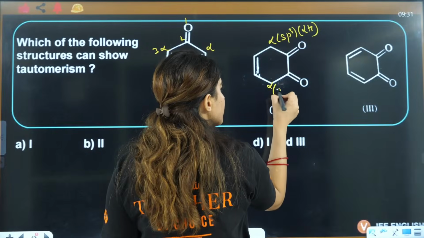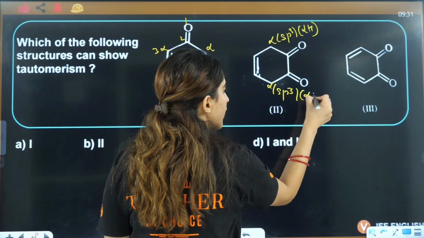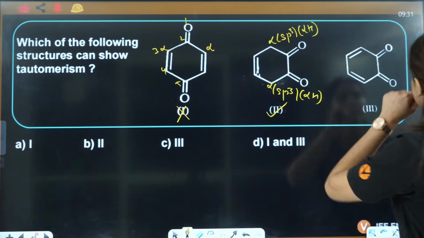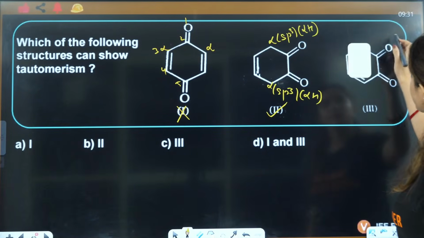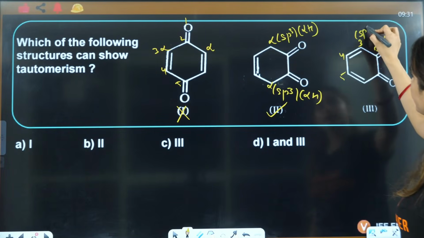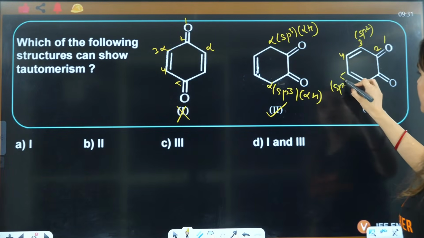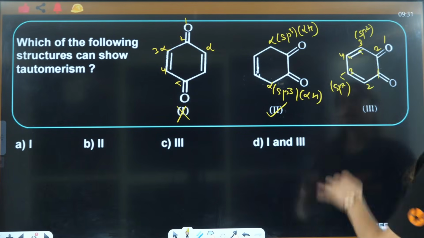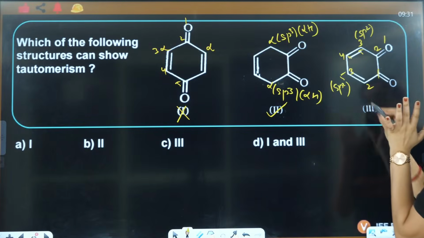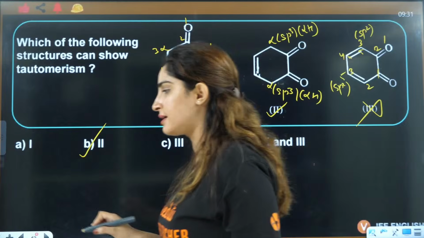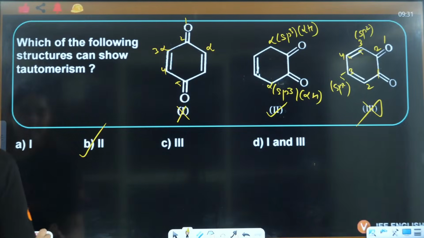Here also this is alpha which is sp3 and has alpha hydrogen. So this is possible. Here this is alpha, 1, 2, 3, 4, 5, and this is also sp2, the fifth is also sp2. Similarly in this case also, it is 1, 2, 3, 4, 5, and the third and fifth are sp2. So definitely it will not show any tautomerism. So B is the correct answer here.